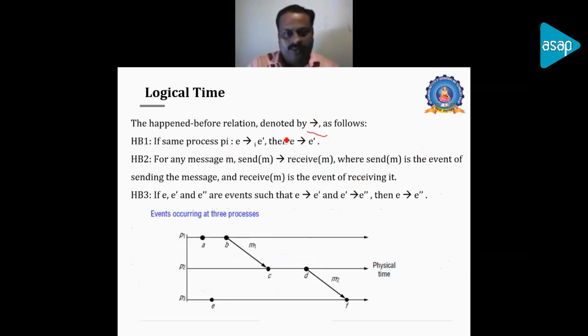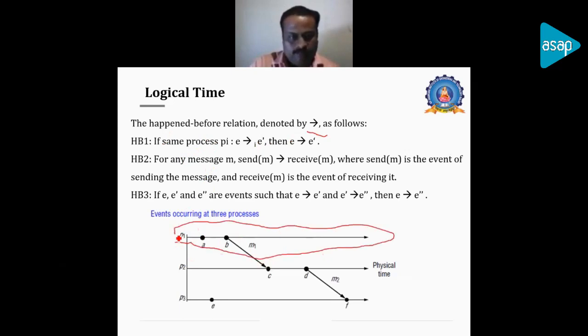And we are using this symbol as the happened-before relationship, and we have three types of happened-before relationship in logical time. The first one is in the same process. Consider this diagram, and we have a process P1. Only consider P1, and we have event E happening before E dash.